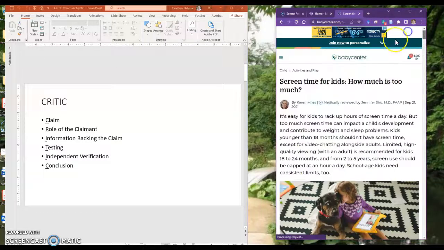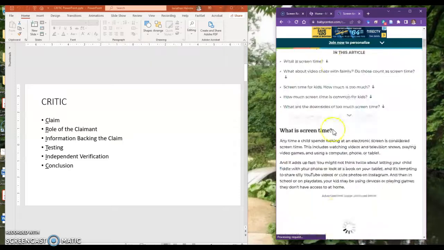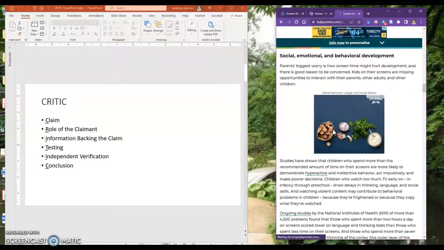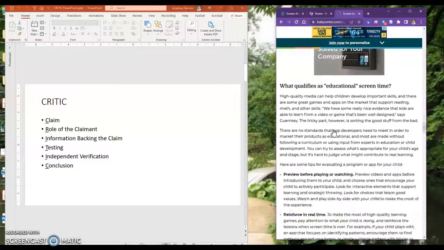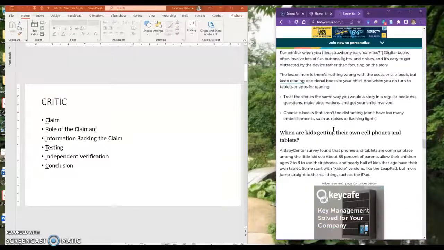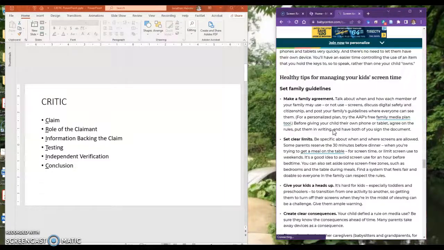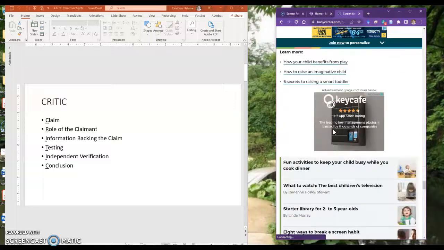Also, the idea of the role of the claimant is the Baby Center, who sponsors this website. And what is their idea? I would look at, for example, what's the main emphasis of the Baby Center? Is it to provide information? Is it to sell things?